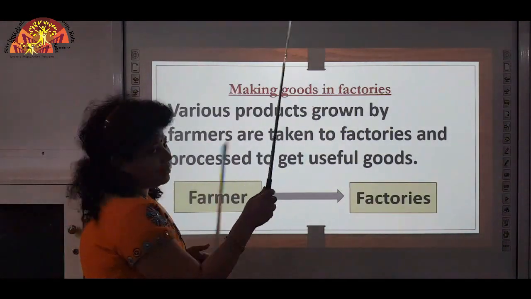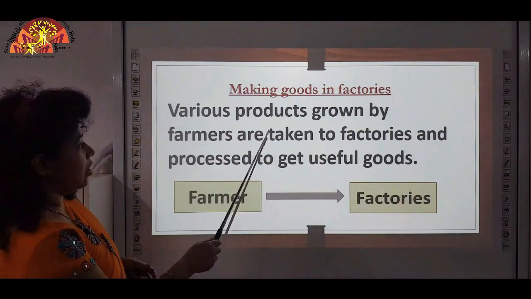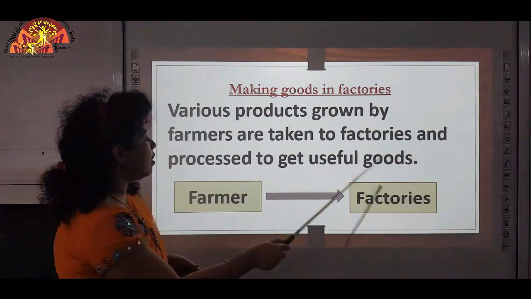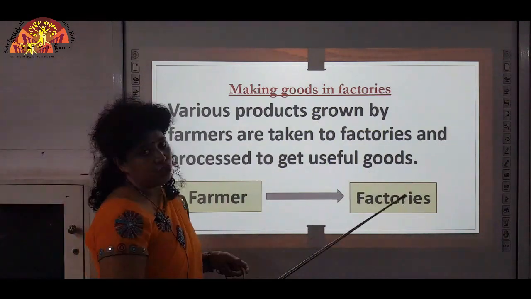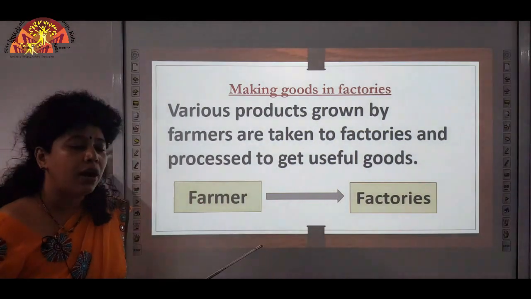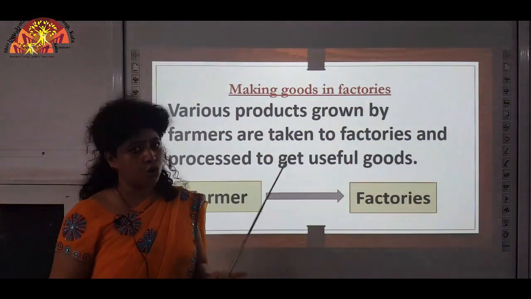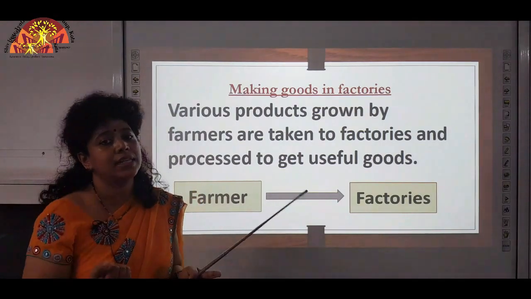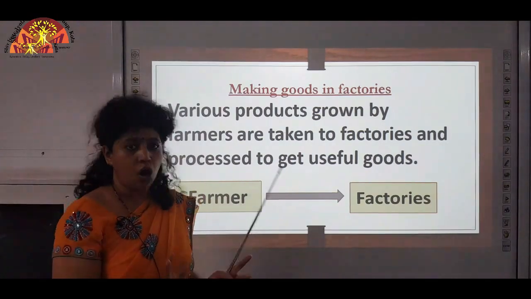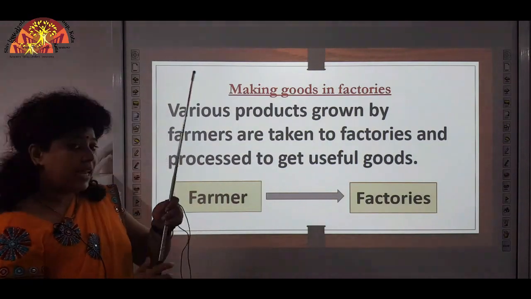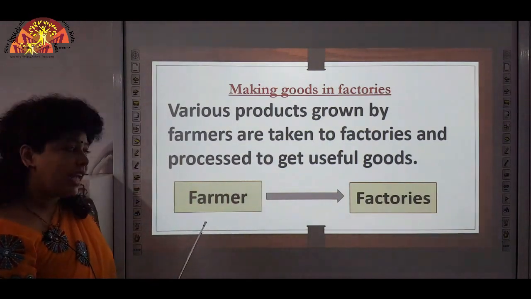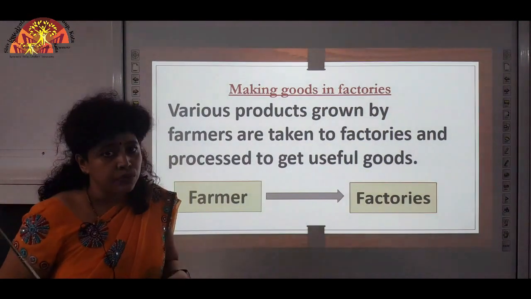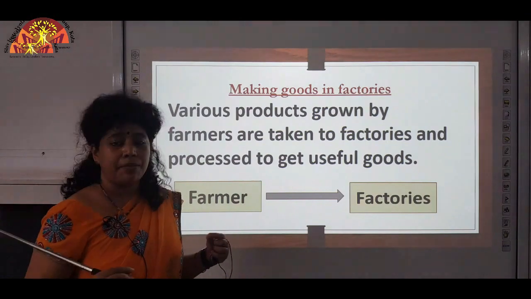Making goods in factories. Okay. Various products grown by farmers are taken to factories and processed to get useful goods. So, what does this mean? First, the farmer grows crops, and from the crops he gets special products. For example, he grows cotton, and what does he do? From his farm, the farmer takes the cotton to a factory where cotton is processed and then clothes are made.